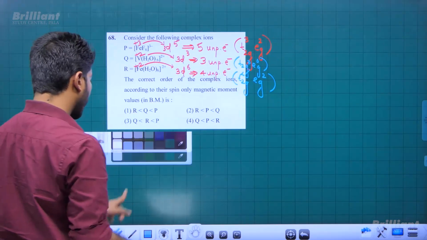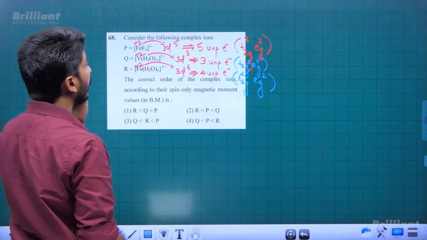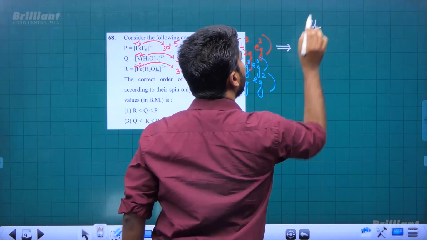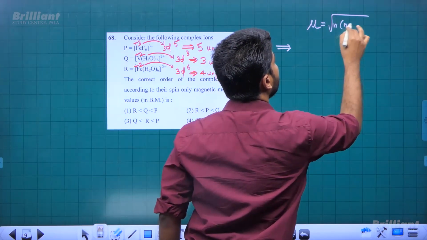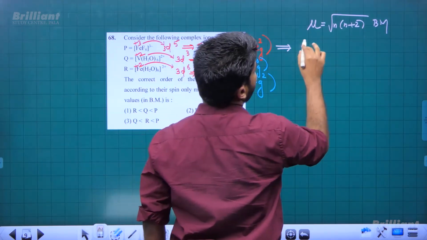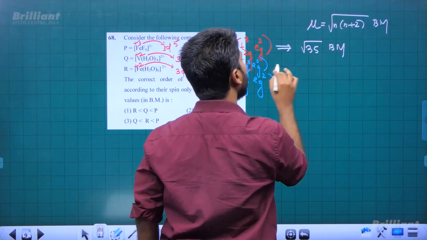Now clearly P has the highest magnetic moment because it has the highest number of unpaired electrons. If you calculate the spin-only magnetic moment using the root of n into n plus 2 equation, we can say first case root 35 Bohr magneton will be the value.